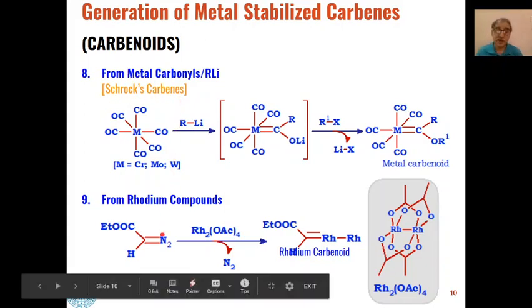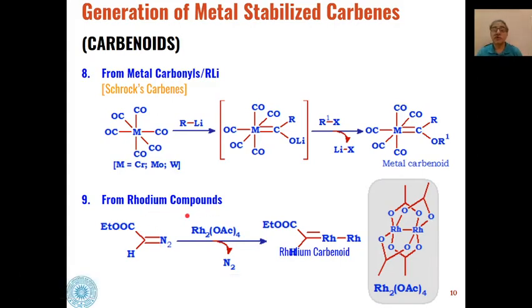Then similarly, another type of carbenoids is formed from rhodium compounds.